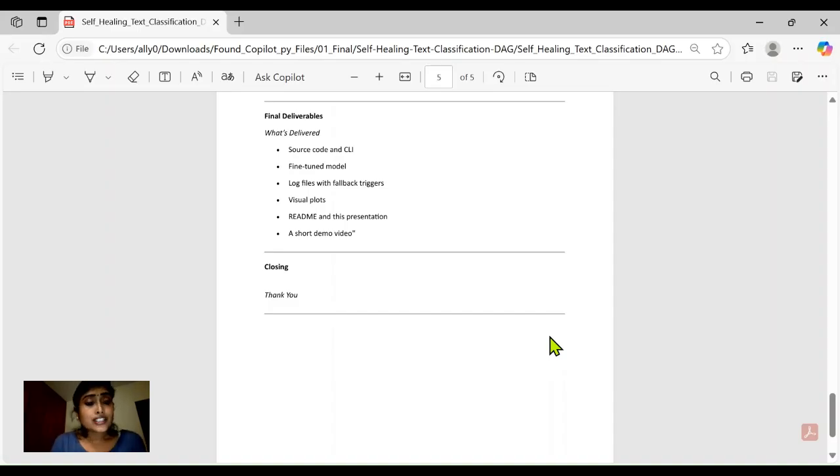This is what we have for our beautiful project. To sum up, this is a confidence-aware, fine-tuned classification DAG that recovers intelligently, logs transparently, and interacts thoughtfully. All source code, logs, model, and this demo are included in the submission. Thank you so much for watching.